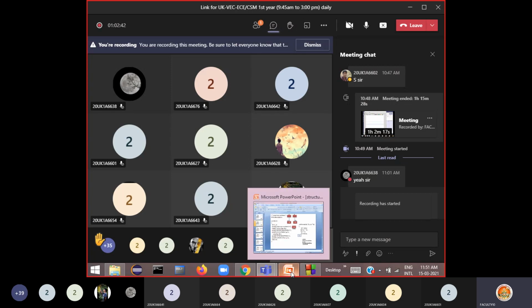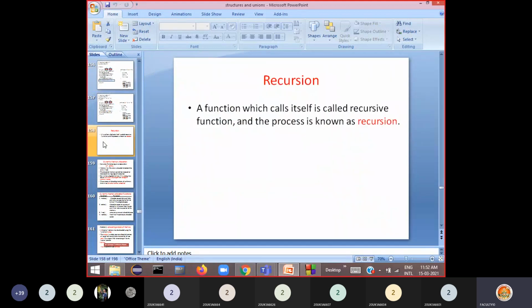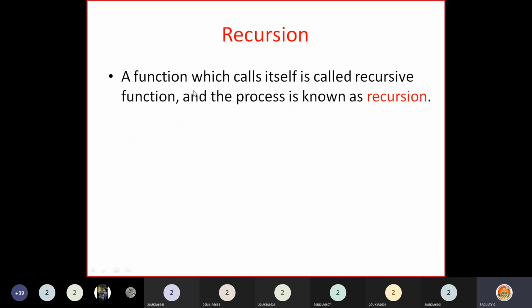Now, once we know how to define functions and parameter passing techniques, now in the main function, we are calling another function. But there are some situations where a function can be called in the same function. A function which calls itself is called a recursive function, and this process is known as recursion. That means in the same function you are calling itself.